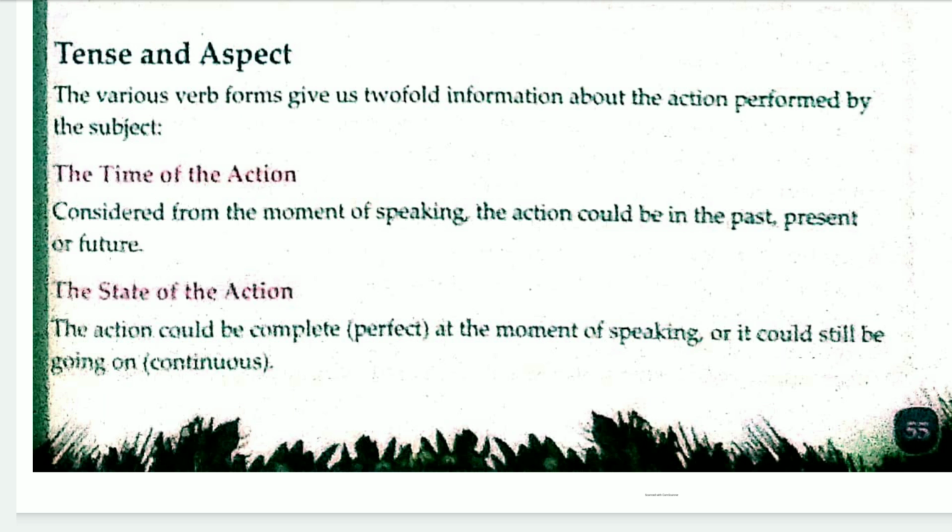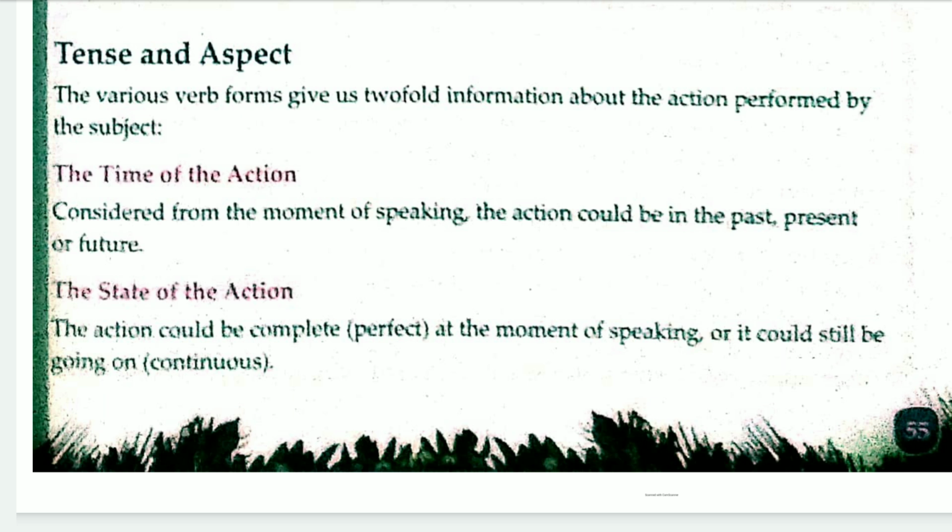The time of the action is considered from the moment of speaking. The action could be in the past, present or future. Okay, it tells about the time. Verb forms give twofold information. First one is the time of the action: it could be in the past, present or future. And the state of the action could be complete at the moment of speaking, or it could still be going on.